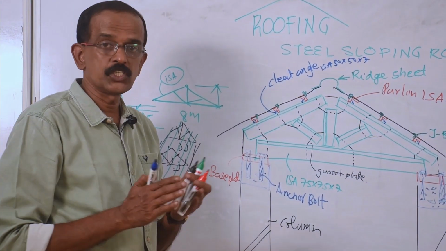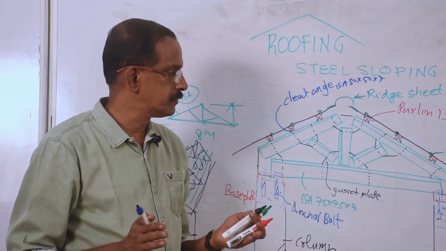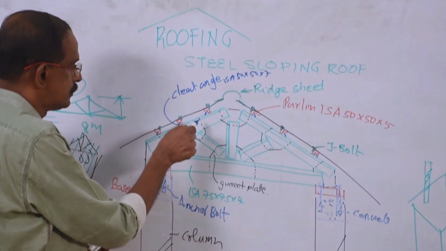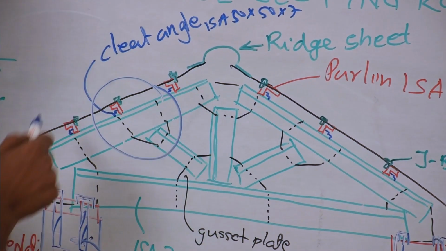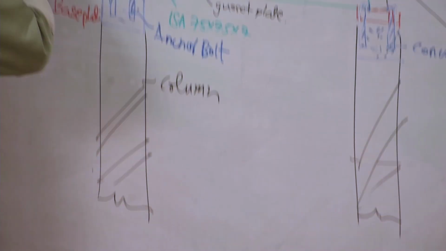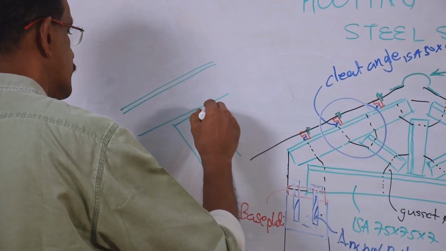Depending upon the span, there are different shapes and different names. I will show the detailed sketch at this point so that the connection will be more clear for you. I will draw it. Inclined member of the truss, next inclined member of the truss.